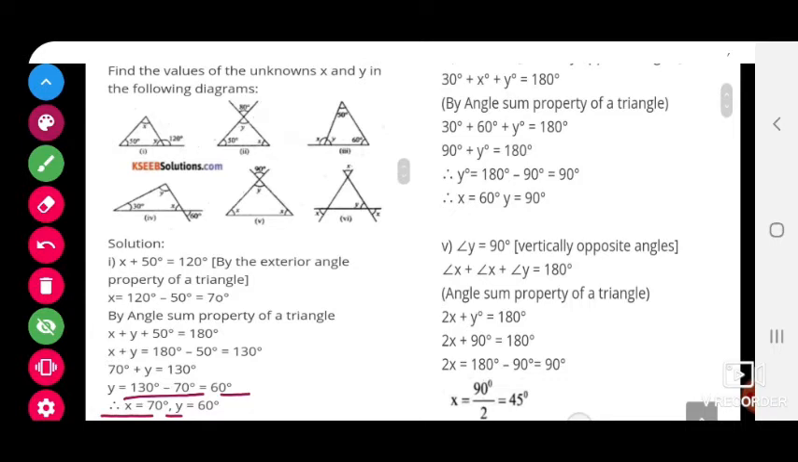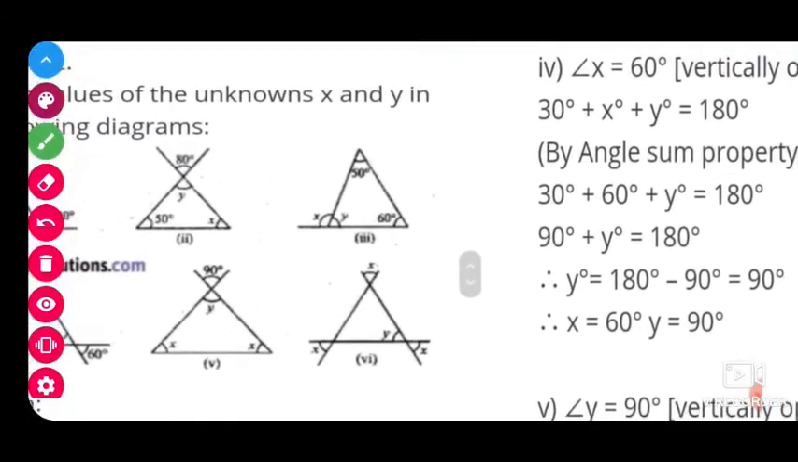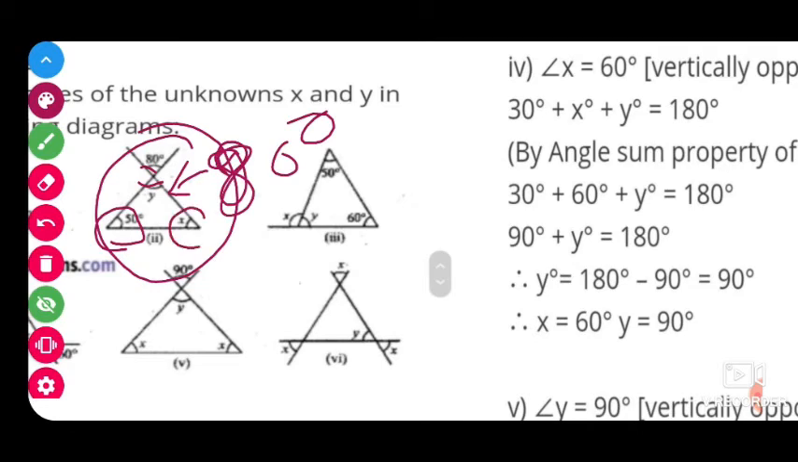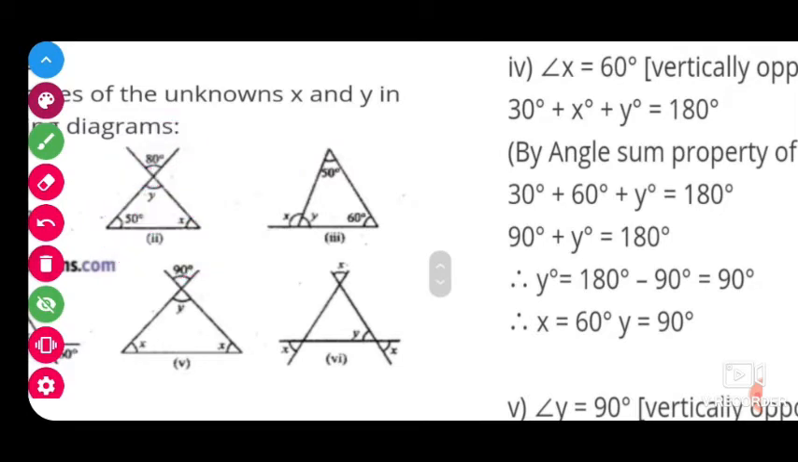Next figure. Here we have y and x, and we have to use the property of vertically opposite angles. What does that mean? If we see the figure, y and 80 are vertically opposite angles. So we can take y equals 80. What about x? If we have two angles in a triangle, we can find the remaining angle by using the angle sum property. In that way you can find it.